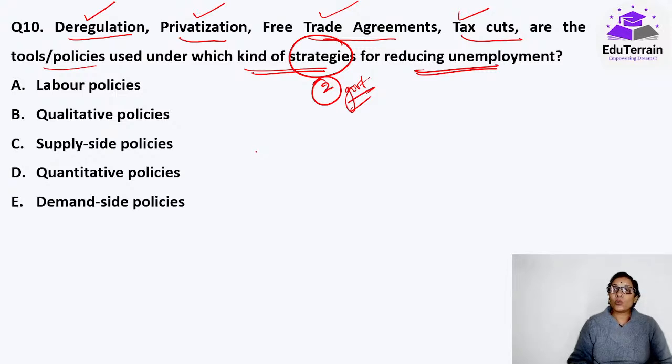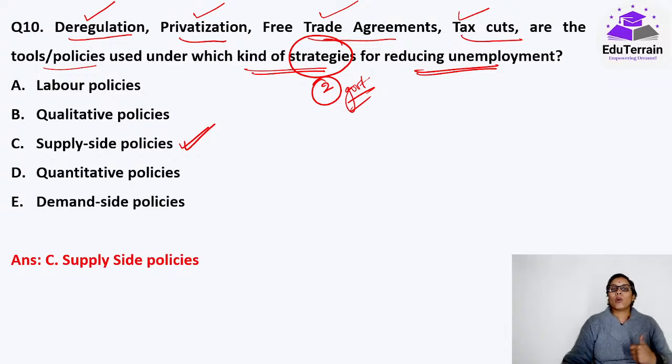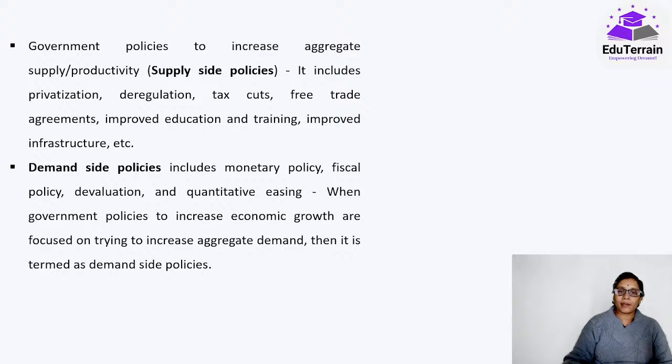Always this is done to increase the supply of resources, that is, supply side policies. Whenever the central bank takes up measures, it tries to create demand, so all of that falls under demand side policies: monetary policy, fiscal policy, devaluation, quantitative easing.